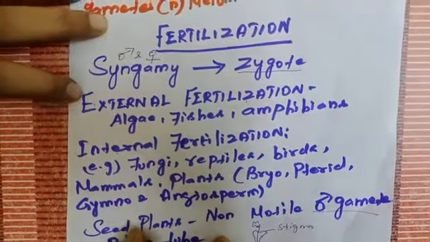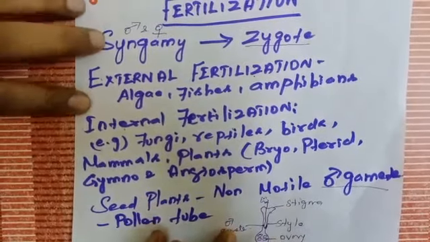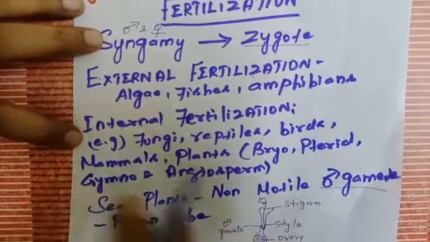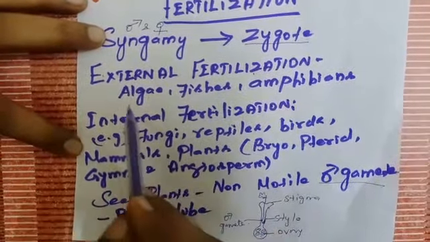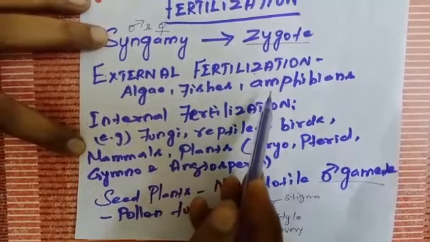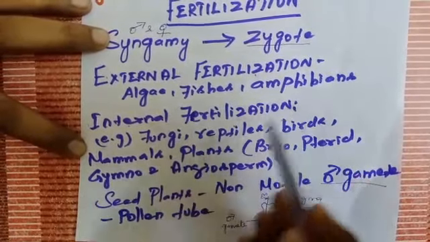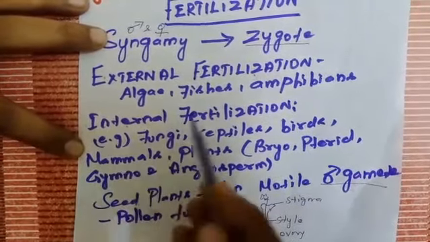If we take fertilization, there are two types: external fertilization and internal fertilization. First, we'll see external fertilization. Examples: algae, fishes, amphibians. Let us take frog as an example.